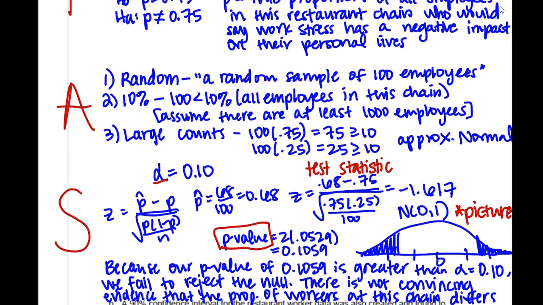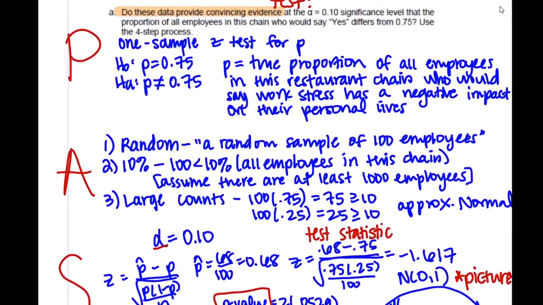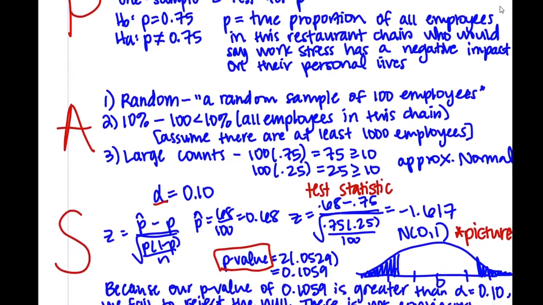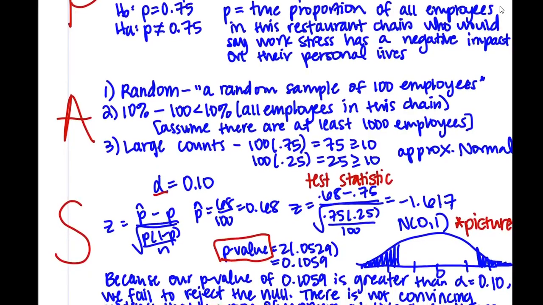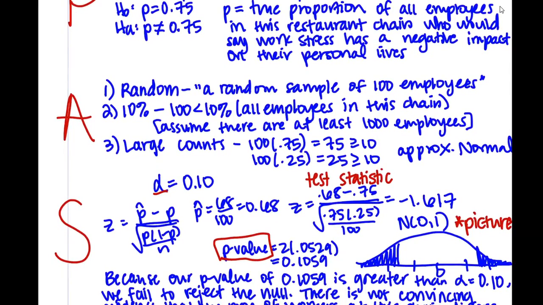And this is what I was talking about. Differs is the not equal to sign for your HA. Not equal to doesn't provide a specific direction. So if I get a negative z-score, I'll shade towards the tail. But what I'm saying is it could also be that far in the positive direction. And so that could go over here. And so whenever we shade both tails for not equal to, it's two-tailed. You want to shade both.